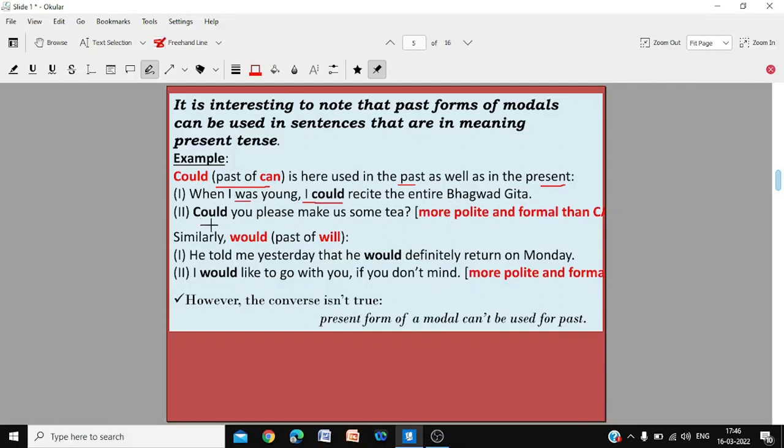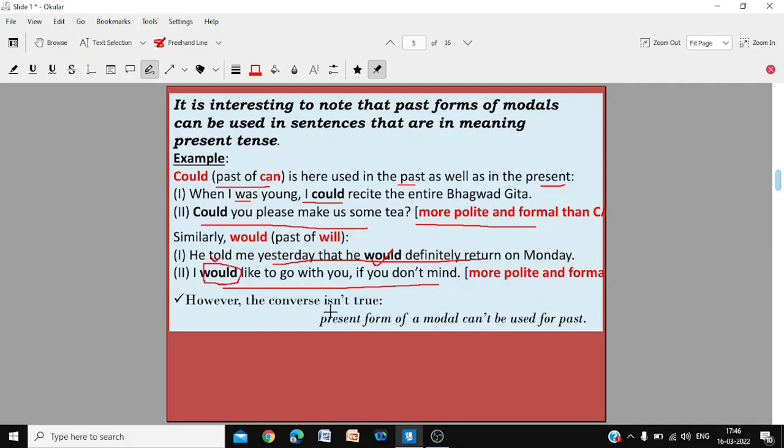Here, could you please make us some tea? It's a more polite form rather than using can. You can also use, can you please make us some tea? But could you, it is not past tense, it's just a polite form. Similarly, he told me yesterday that he would definitely return on Monday. Told is in past tense, so would is also in past tense. I would like to go with you if you don't mind. This is not in past tense, this is in present tense, but would is a more polite and formal usage.